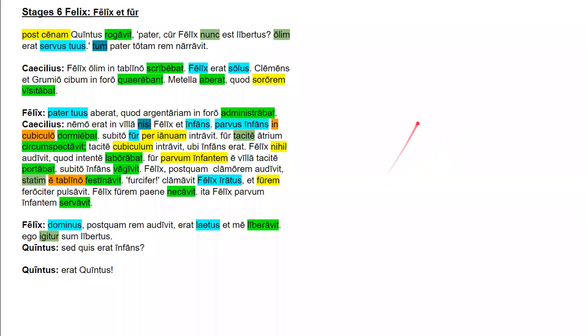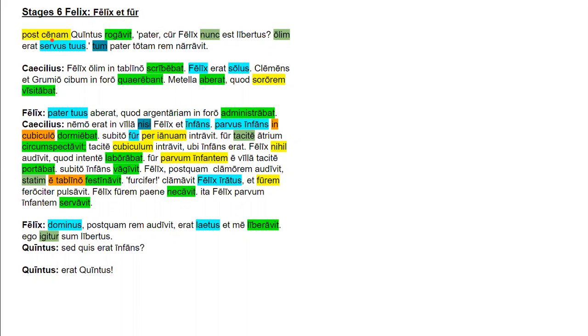Here we are in the penultimate translation from stage 6 of Cambridge Latin, so it's the next to last. And it's called Felix et Fur, which means Felix and the thief. So let's go ahead and translate it, and we'll keep up our brisk pace.